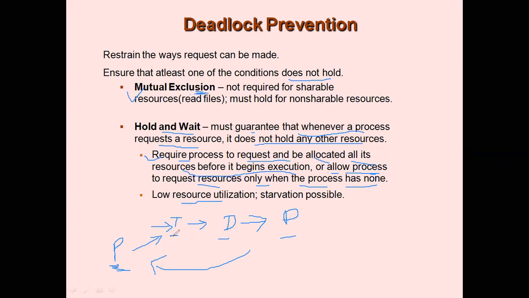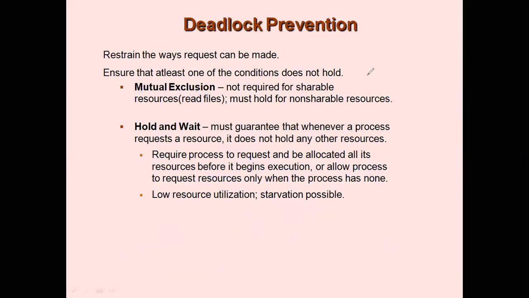But there is a disadvantage in this: it is low resource utilization. Why? Because when these three resources are allocated to P, when it uses the tape drive, it keeps D, that is the disk drive, and the printer idle. So these two resources are underutilized. And also there is starvation, because if there are other processes outside which are desperately waiting for the disk drive or printer, then they starve for these two resources, because all three are given to a single process right now. So this is a case of clear starvation.